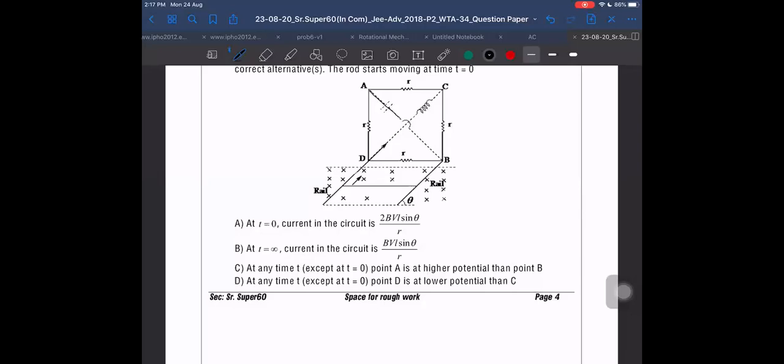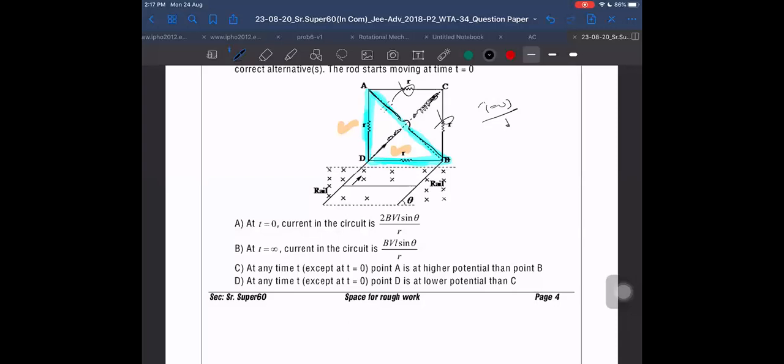Capacitor initially will be acting like a short circuit, and inductor will be acting like an open circuit initially, because I was 0 in the inductor, and inductor has this property. It will tend to maintain the same I. Initially, the inductor will act as an open circuit. Although the answer will not change, the explanation was completely wrong, and nobody pointed it out. I don't know what you are even understanding really. This is the circuit diagram initially. We still get the same result, because this R and this R are in parallel, and these are not participating because this inductor is acting like an open circuit initially. Okay.